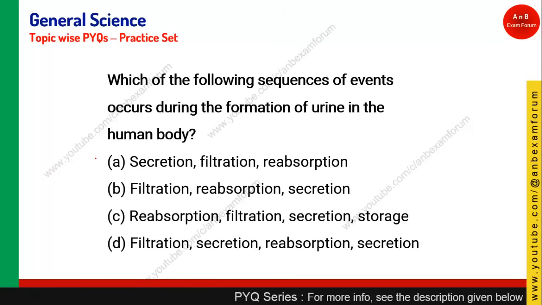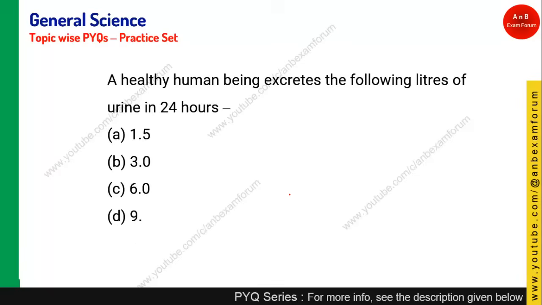Afterward, one more step is there, which is called reabsorption. Whatever nutrients are not filtered through the filtration process are reabsorbed after the glomerulus, in the PCT. Then one more organ is there, and afterward it is going to secrete the urine. So option B is the right answer.